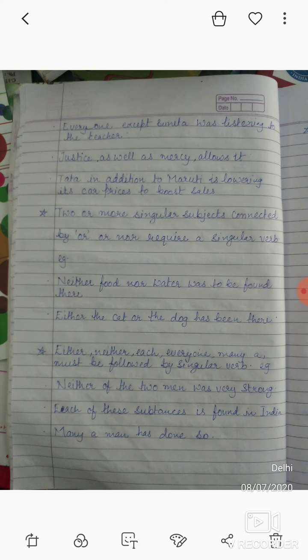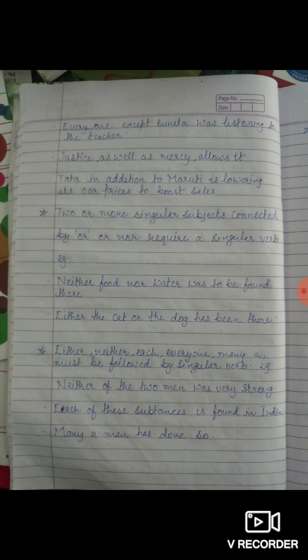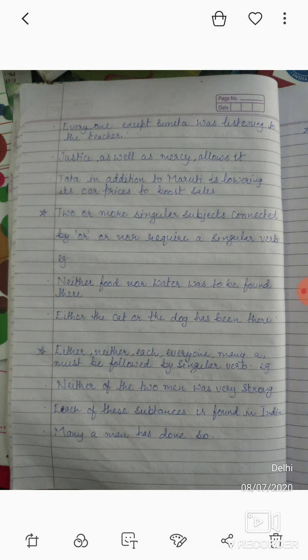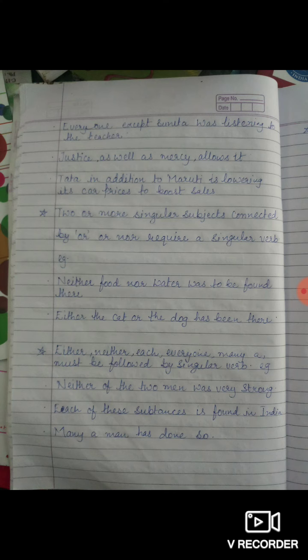Look at the second example. We have either the cat or the dog has been there. We have used or to combine. The dog has been. That's why we have used singular verb. Now hope you have understood this. Now come on to the next rule.